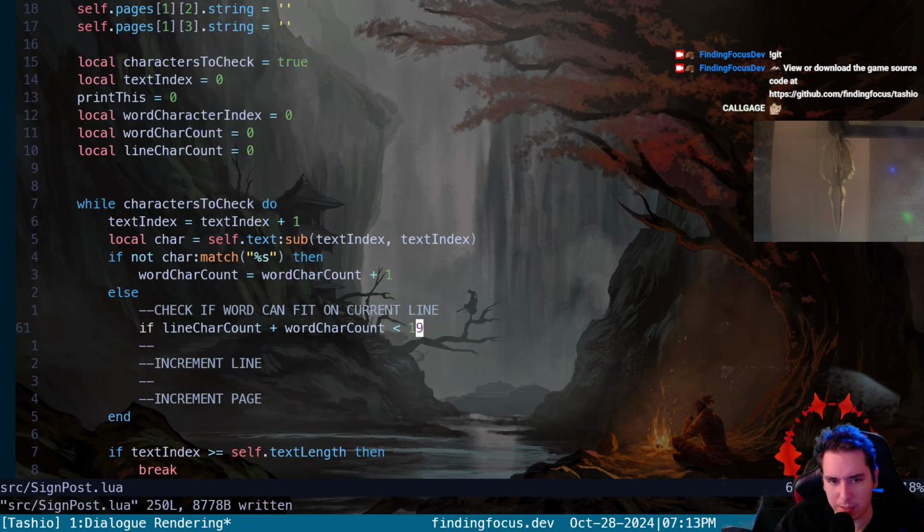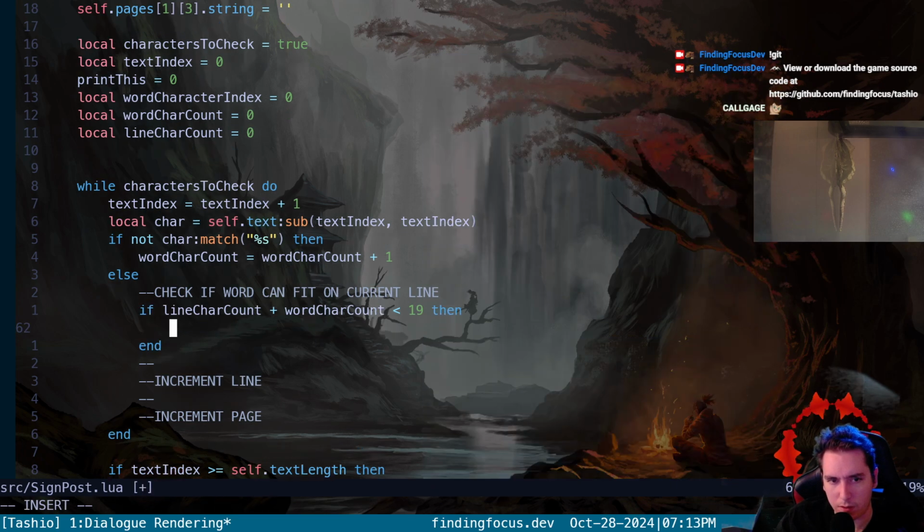Say 19 like this. Yeah, so if our line character count and our word character count is smaller than 19, that means the given word can fit on this line. So what we're going to do is say